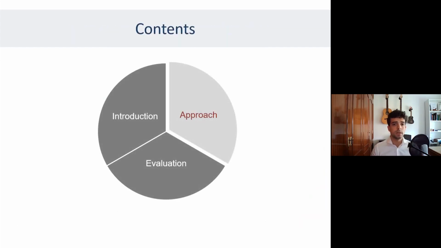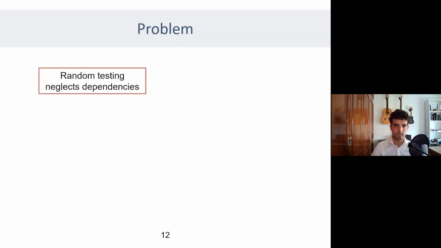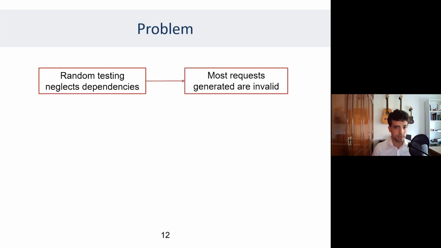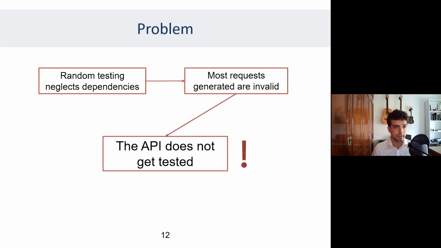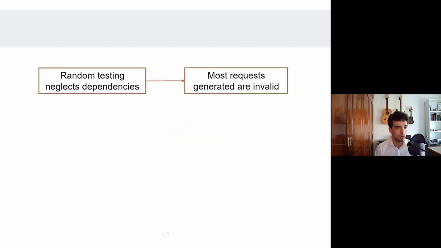Now let's talk about how these interparameter dependencies can jeopardize the task of software testing in the domain of REST APIs and how we address the problem. So the real problem we are facing is as follows. Random testing techniques neglect dependencies. It means that most requests generated are invalid, and ultimately the API does not get tested because it's not running any functionality at all. And how is the approach we propose to solve this problem?